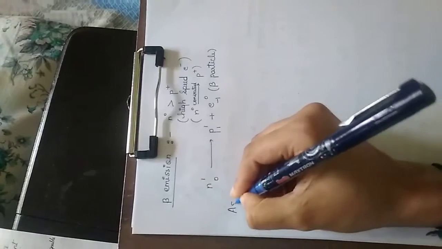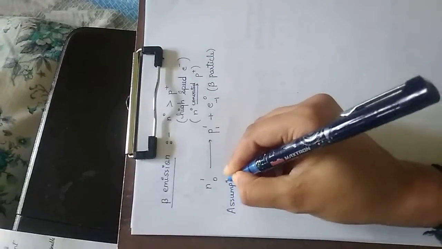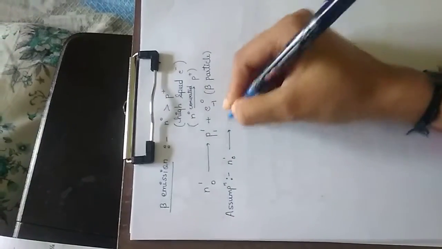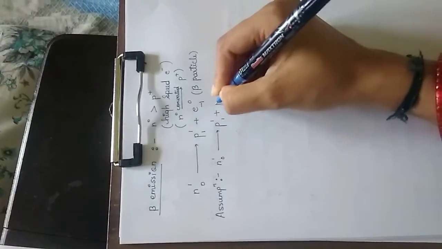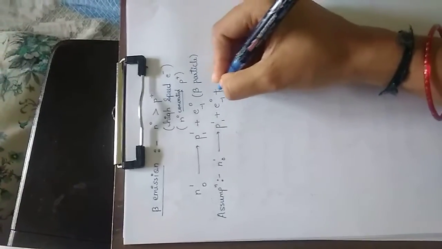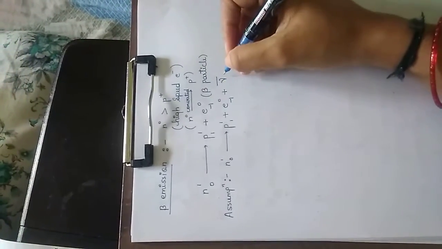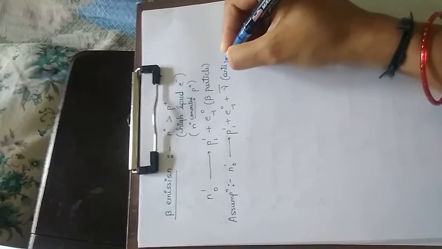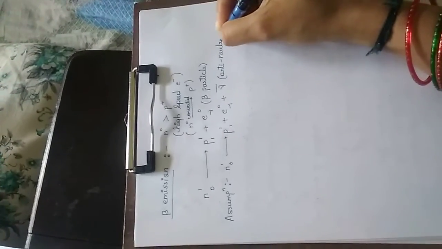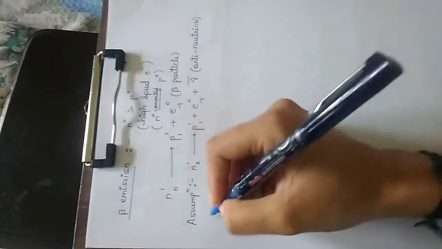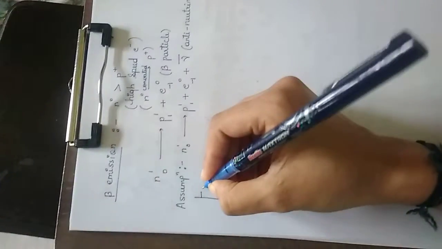There is an assumption that this neutron will give a proton plus an electron, which is the beta particle, and along with this it will give an anti-neutrino. There is still no confirmation of this; it is just an assumption. So what changes are occurring?